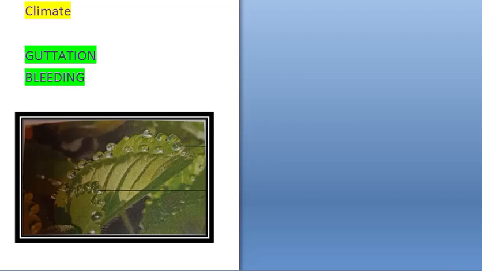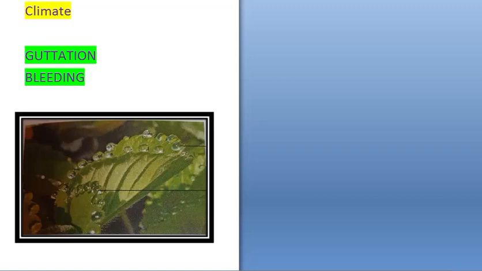I have already talked to you about guttation. Guttation is a type of exudation or oozing out of fluid from the plant. For guttation, leaves of certain plants ooze out the liquid from the margin in the morning. This particularly happens in plants which are growing in warm, humid conditions. This humid condition hampers the process of transpiration.